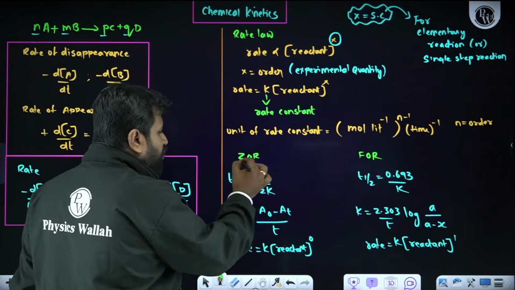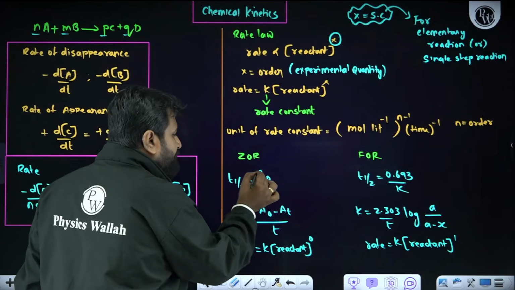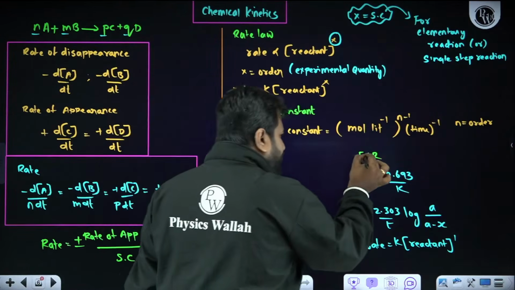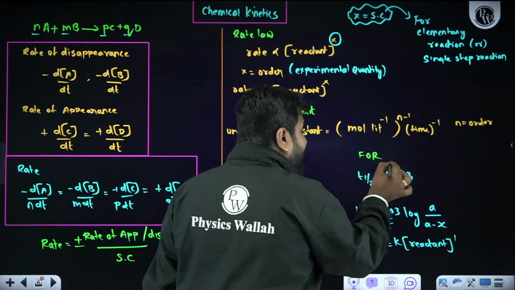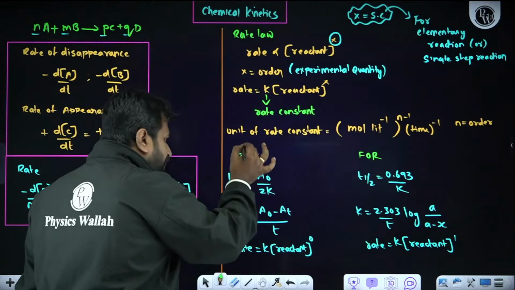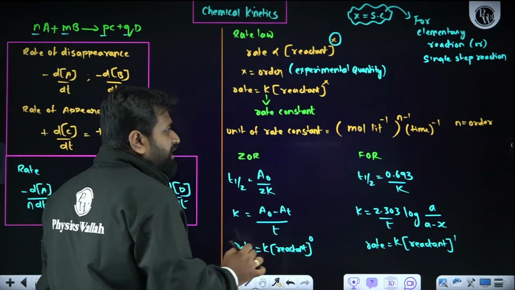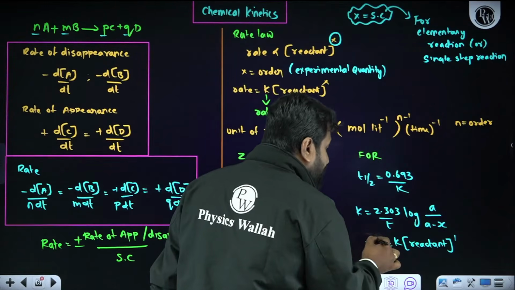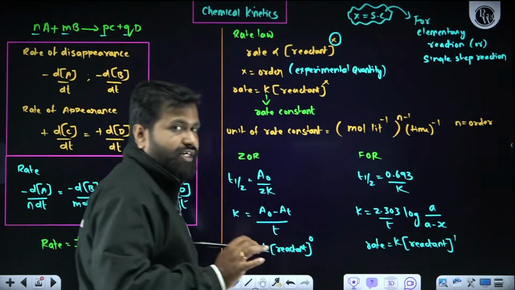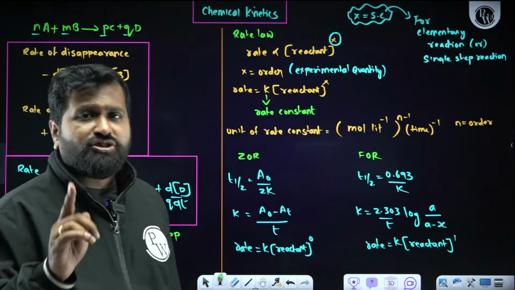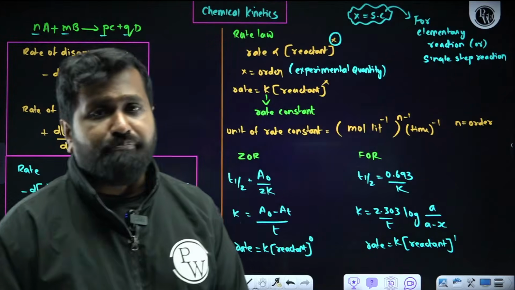When it comes to zero order reaction, half-life depends on initial concentration. When it comes to first order reaction, half-life is independent of initial concentration. When it comes to zero order reaction, rate is independent of initial concentration. When it comes to first order reaction, rate depends on initial concentration. These four statements are very, very important from the exam point of view.